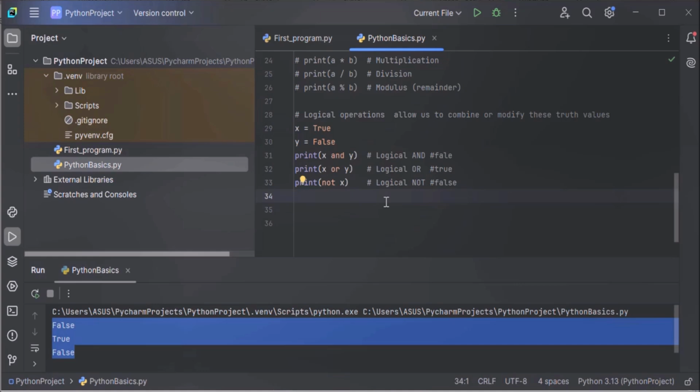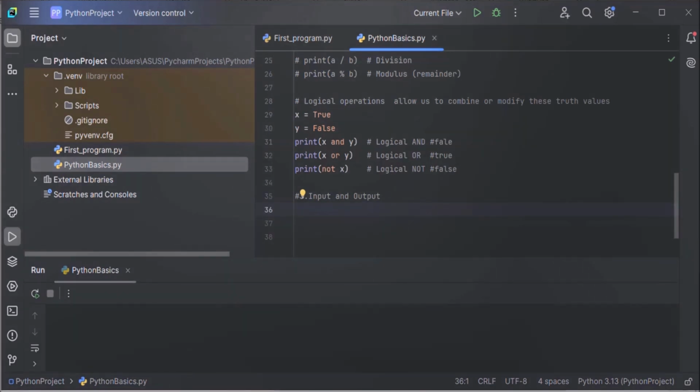Now let's move on to input and output operations: how to take user input in Python and display output. Let's start with user input. First, we'll understand user input. In Python, the input function is used to take user input.